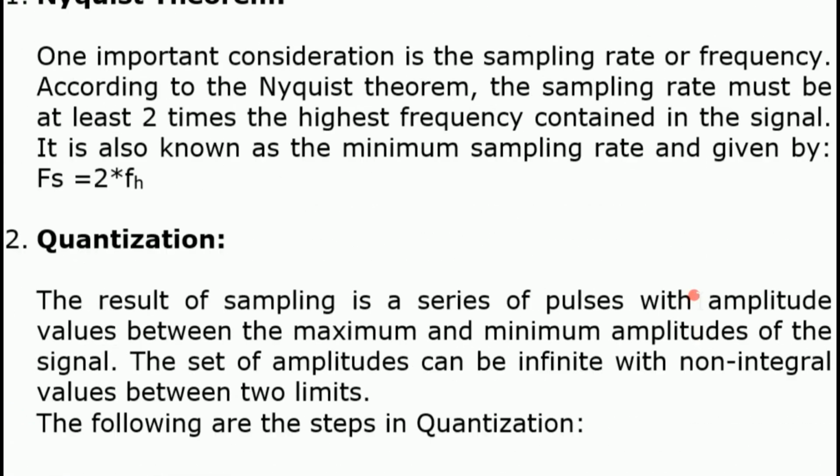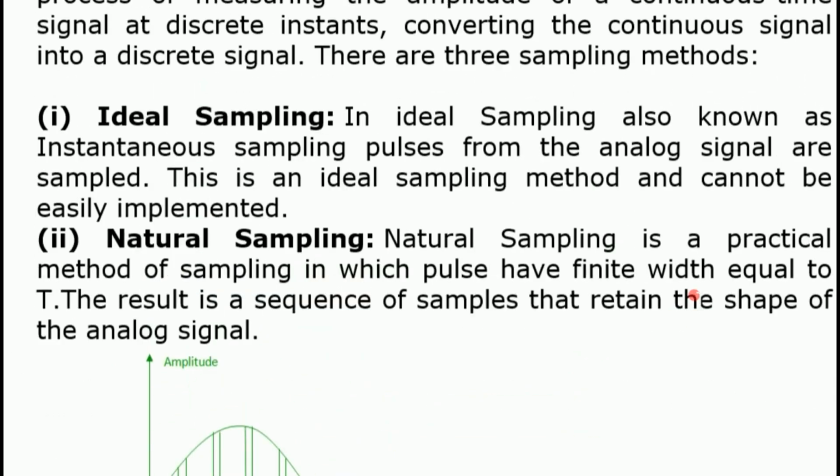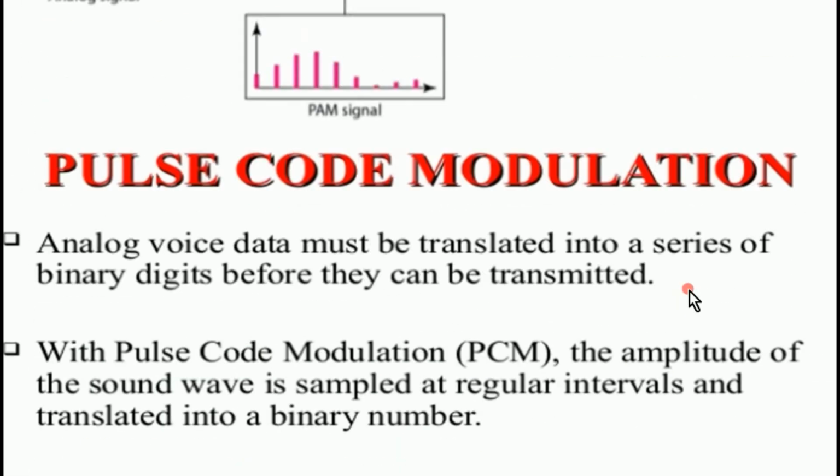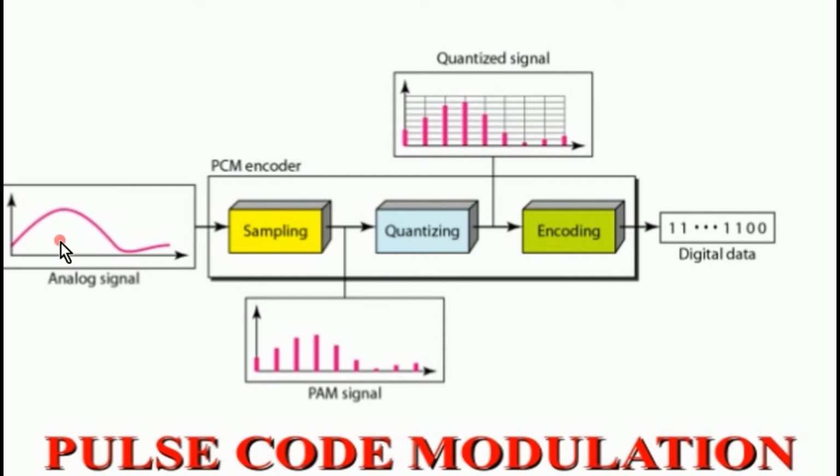See here in the PCM, an analog signal is given, and this is called the PCM encoder, and it contains three parts: sampling, quantization, encoding. And there may be different types of sampling here. After the sampling, there may be a PAM signal, the pulse amplitude modulated signal, and then after that quantization, then the quantized signal. After that, there may be encoding, then we will get the encoded digital data.